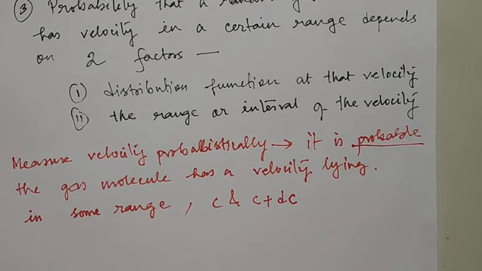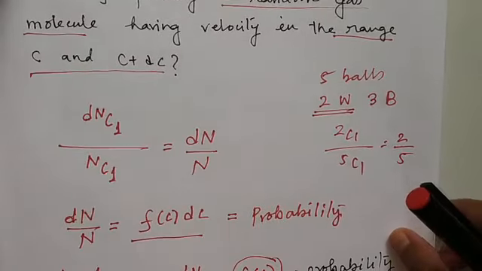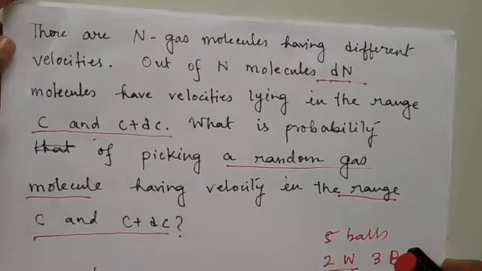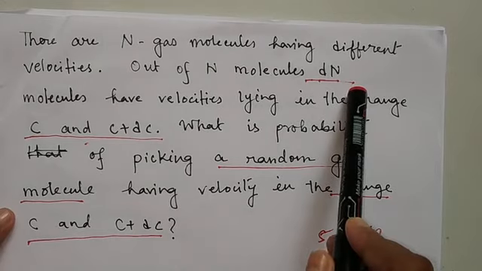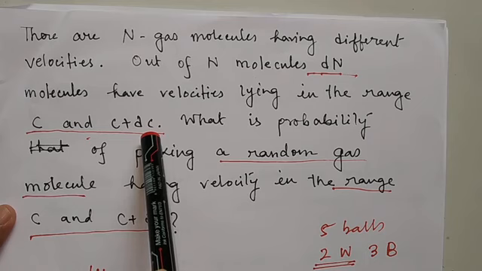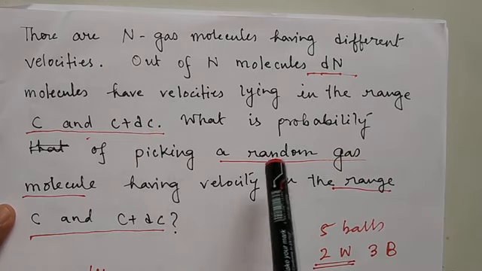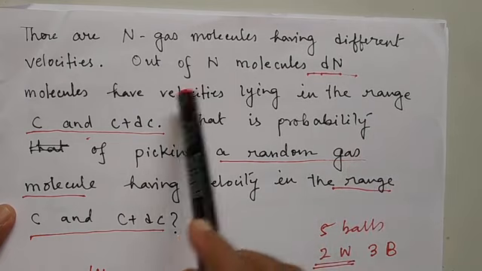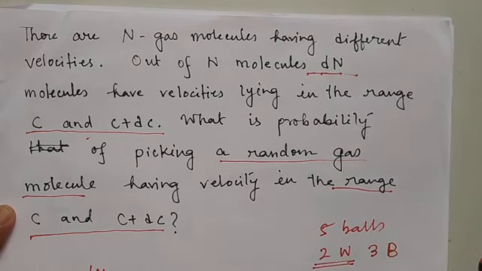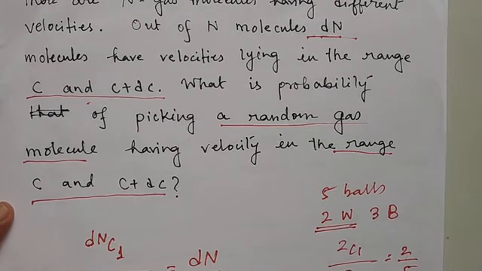If you remember the example that we discussed earlier, suppose there are n gas molecules. Out of n gas molecules, there are dn molecules which have their velocity lying between c and c plus dc. Then what will be the probability that a randomly selected gas molecule out of these dn molecules has its velocity lying in the range c and c plus dc?